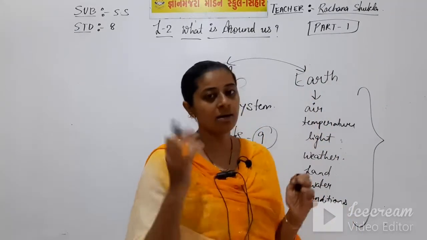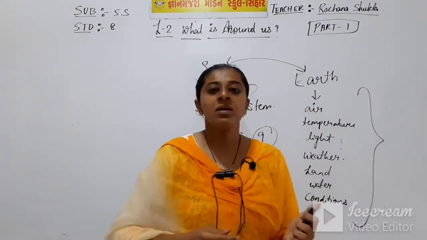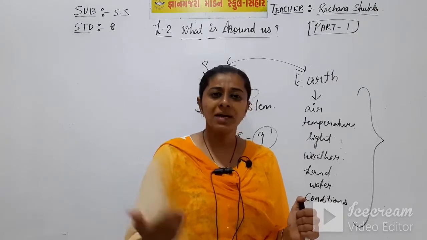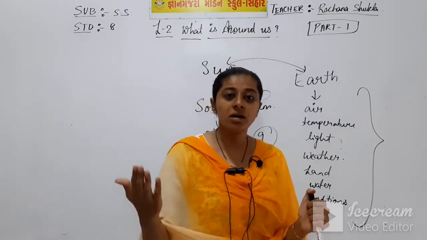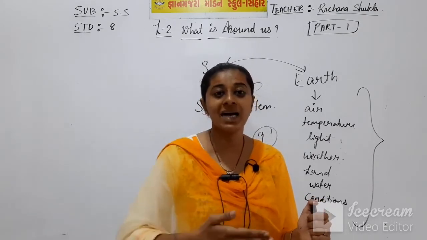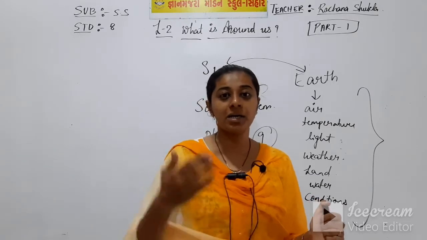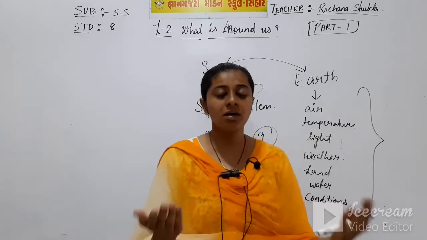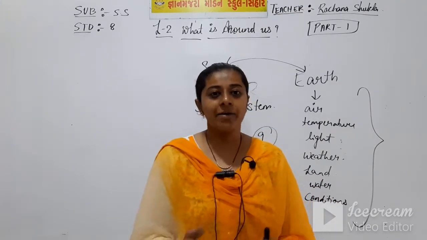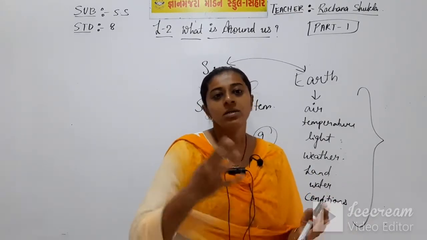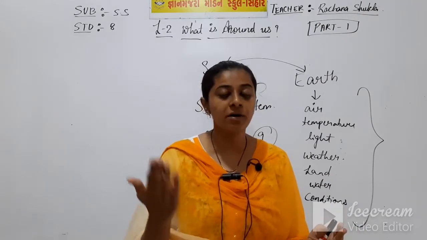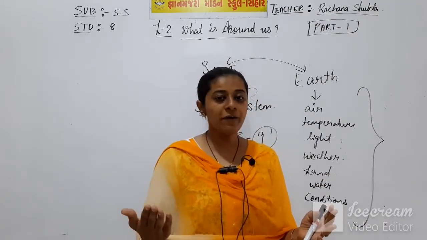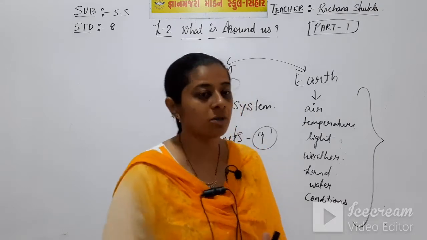Our earth planet. Now after many years, the earth gradually started cooling down, and during that process the different spheres of earth were formed.